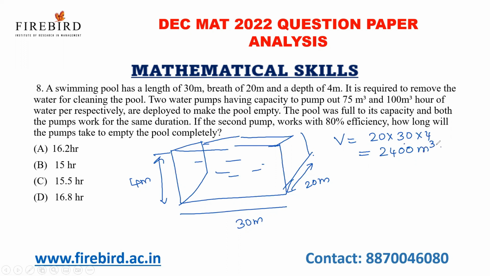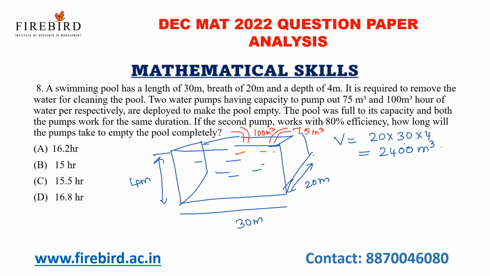Okay, 2 water pumps having capacity to pump out 75 meter cube and 100 meter cube of water per hour respectively are deployed to make the pool empty. So I'm inserting now 2 pumps to make the pool empty. The first capacity is 75 meter cube and the second one is 100 meter cube per hour. The pool was full to its capacity and both the pumps work for the same duration.